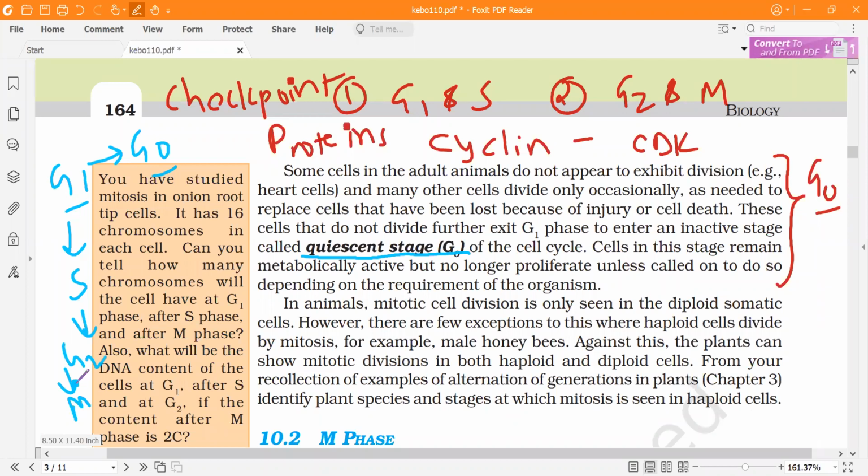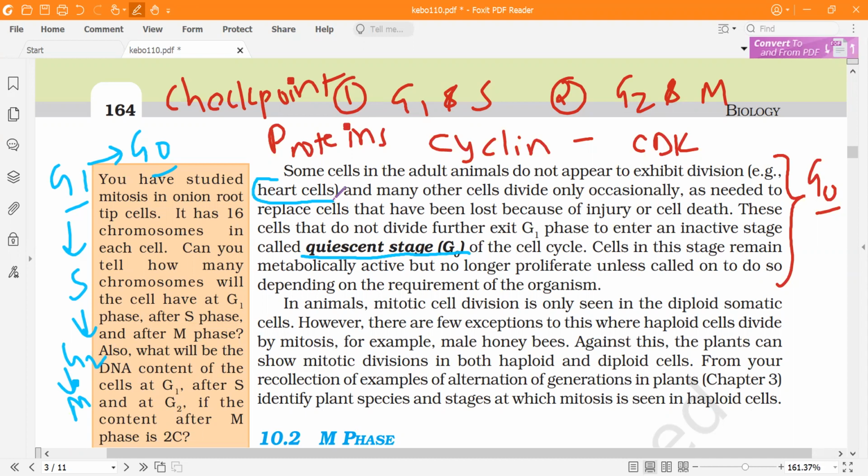Now G1 is a metabolically active stage, only division will not occur. It is usually seen in neurons and heart cells, where the cells will never divide in their lifetime. As you know, neurons will never divide. The number of neurons is fixed. Their number may decrease as we grow old, but their number will not increase because they cannot divide. So some cells which don't have the capacity of cell division will undergo G0 phase.